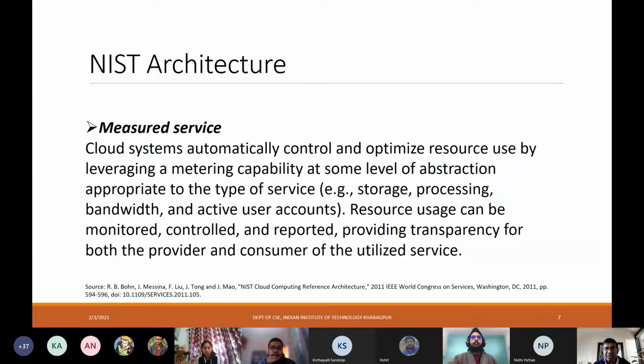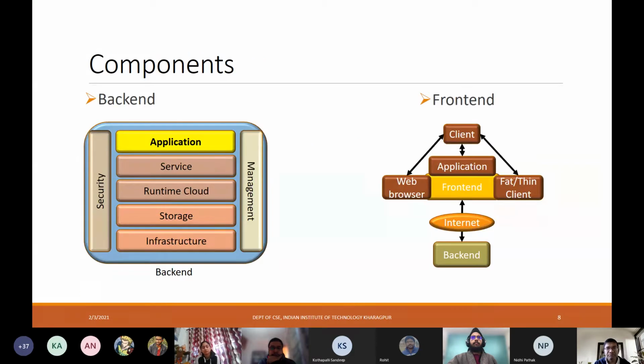So these are some of the different perspectives of this NIST architecture for cloud computing. Now this NIST architecture, as I said, gives the backend as well as the front end features. Each of these backend and front end features has its own different components.